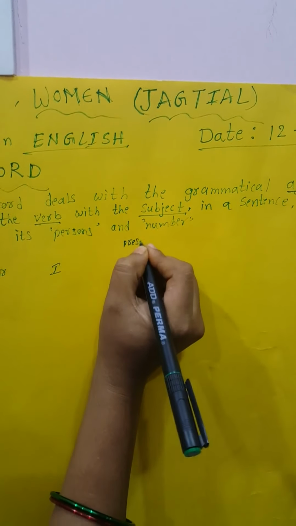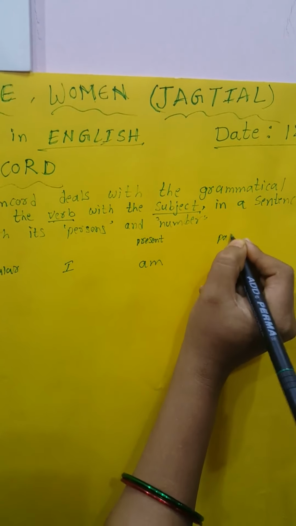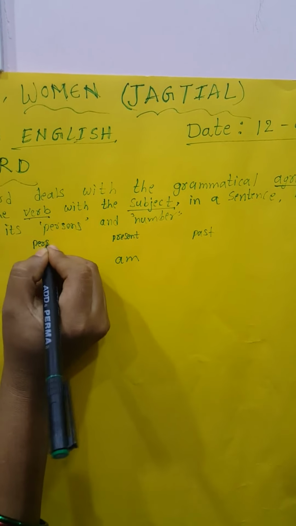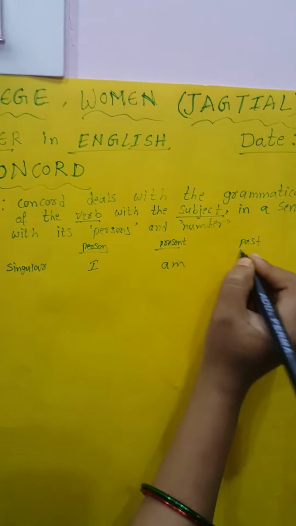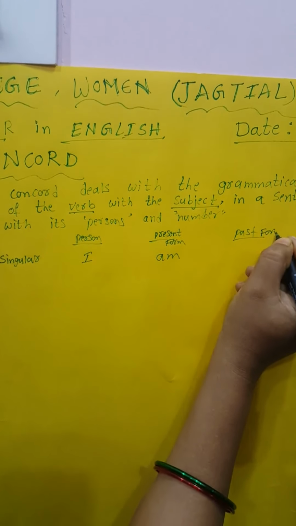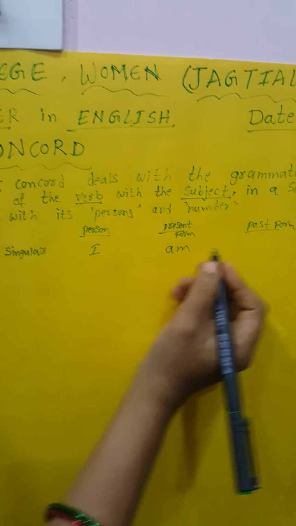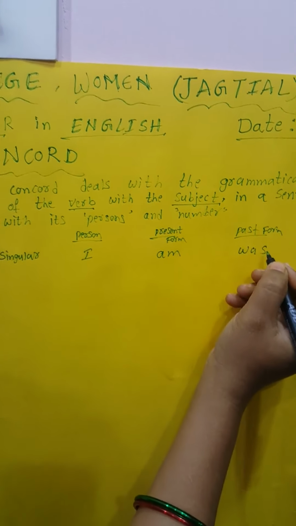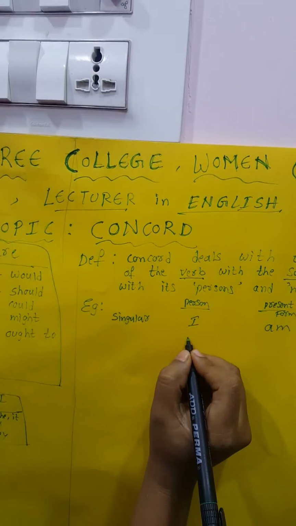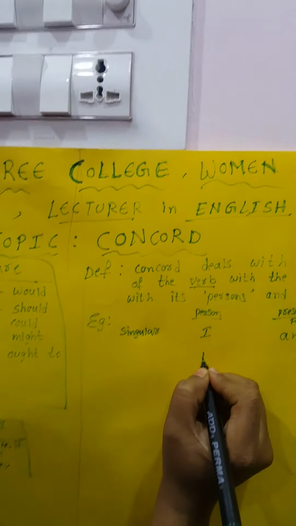Present form, past form. Present form I am, past form was. And next plural, the second person you.